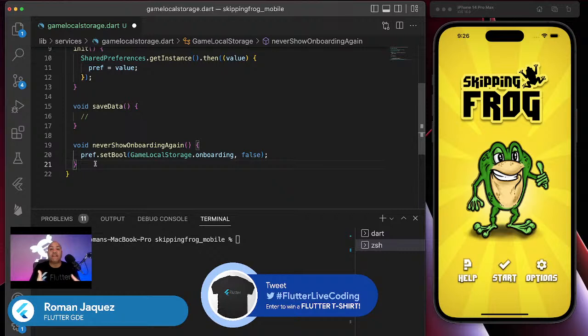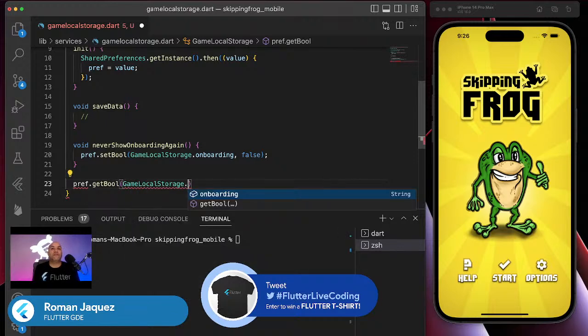Of course, now we need to find a way to retrieve it out of the preferences. So how am I going to pull that value out? I don't want my application to know that there's shared preferences. That's why I created this service, this wrapper around my implementation. So I'm going to create another method that will return a Boolean. Instead of saying prefs get bool with game storage dot onboarding and checking whether it is true or not, you don't want to do this. Like I was mentioning, you should be able to wrap your implementation and hide it. This is how you do very good encapsulation of your logic.